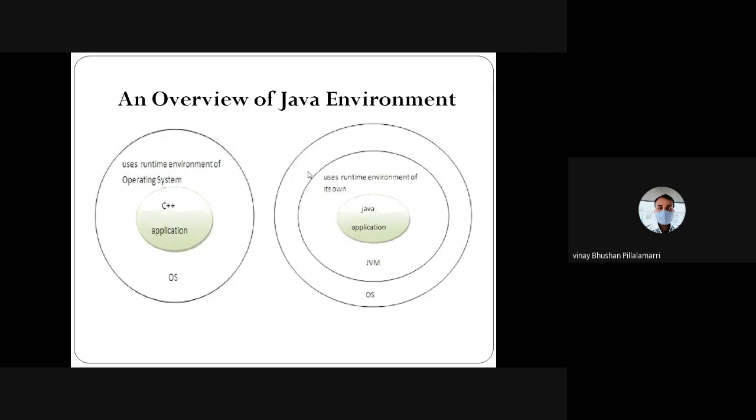In order to work with that, we need to create some path setting in the operating system so that our JVM, Java Virtual Machine, works. That procedure we'll see at the time of compiling and executing programs.